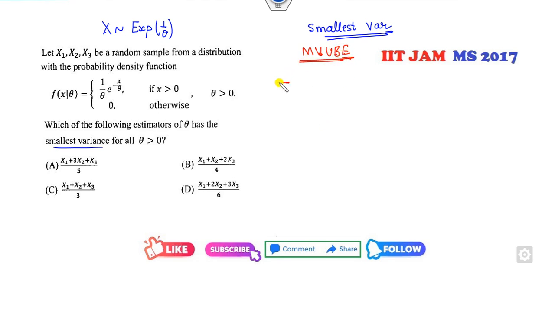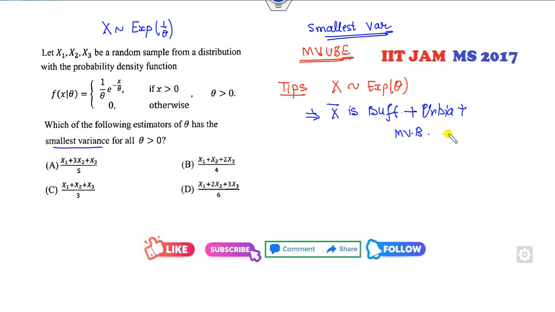And always remember, whenever you have an exponential distribution with parameter theta, then x bar is the sufficient estimator, x bar is the unbiased estimator, x bar is the minimum variance unbiased estimator.